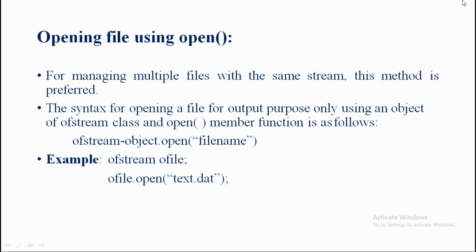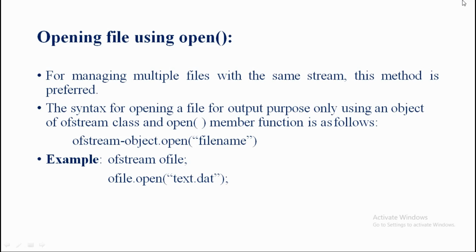Okay. Here now the meaning of such syntax. We are going to discuss the points one by one. So, ofstream-object, for output purposes, then no doubt we are going to use ofile. By using the example later I will tell, but now just by using whatever we wrote here I am going to discuss this one only. So ofstream-object is an object of type ofstream, and file name is any valid name of a file and such file to be open for output purpose only. Okay, here the output purposes only.